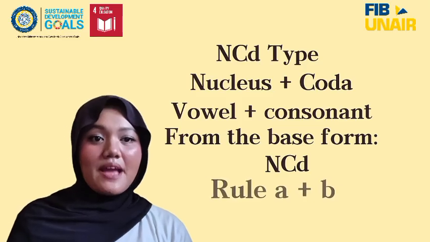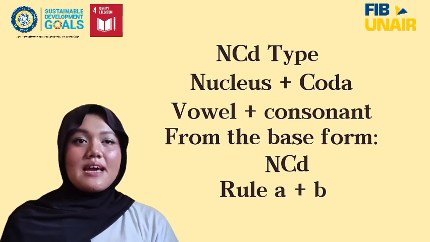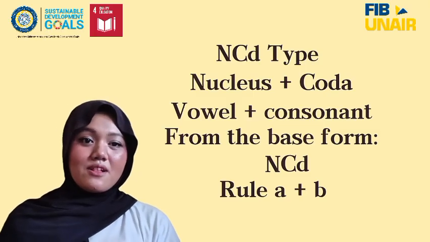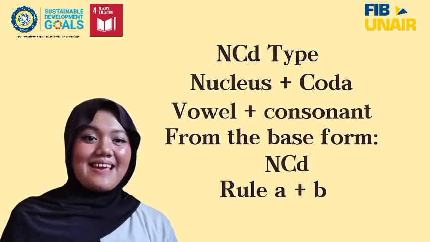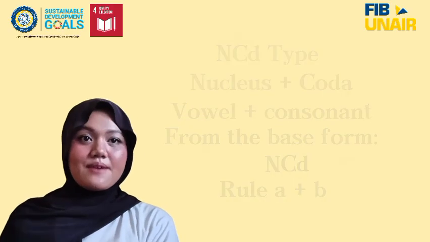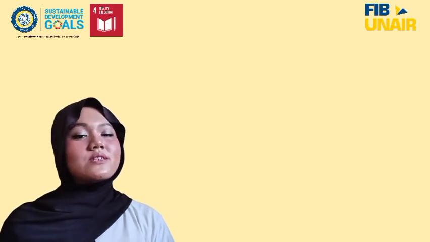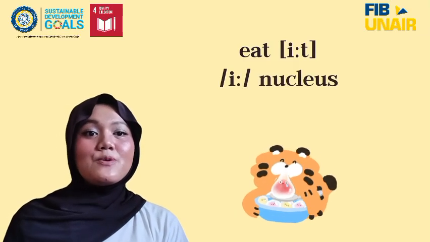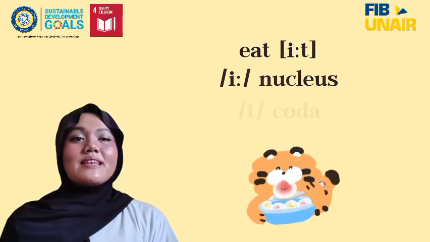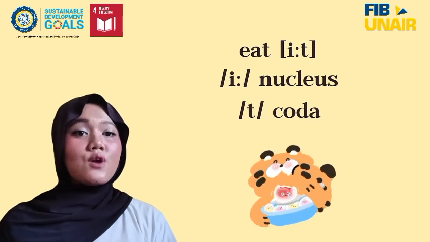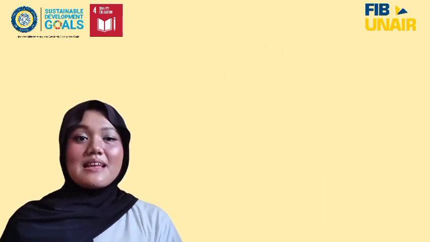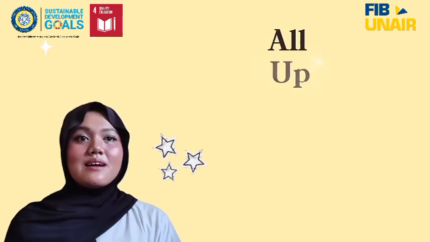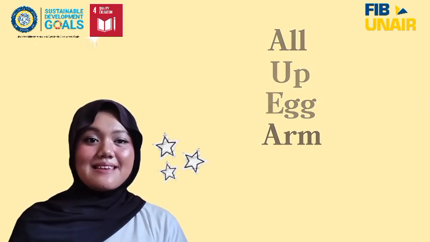So we applied the rule A plus B. The structure is nucleus plus coda, or vowel plus consonant at the end. So there's no consonant in the beginning. As for the example, we can see in the word "eat". E here stands for nucleus, which is a vowel, and it ends with T, which is coda, or consonant. Other examples are the words "all," "up," "egg," "arm," "in."